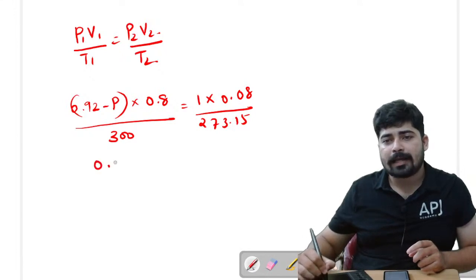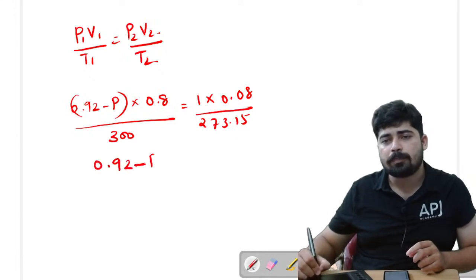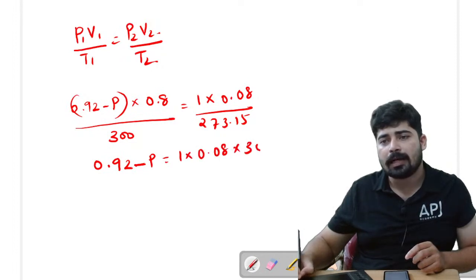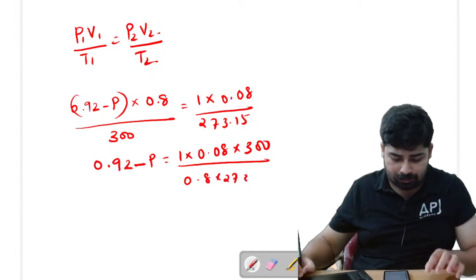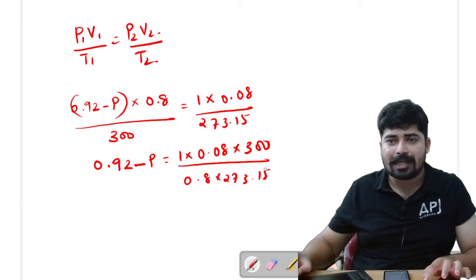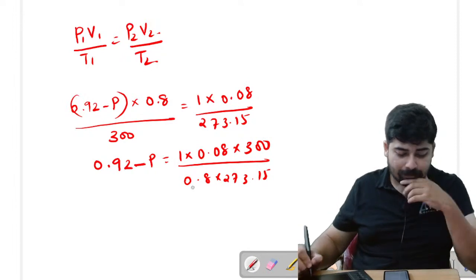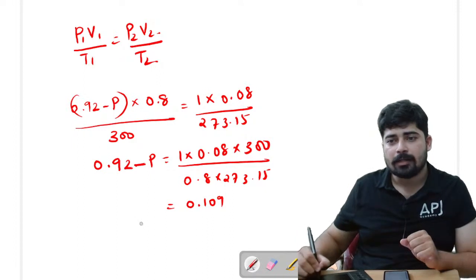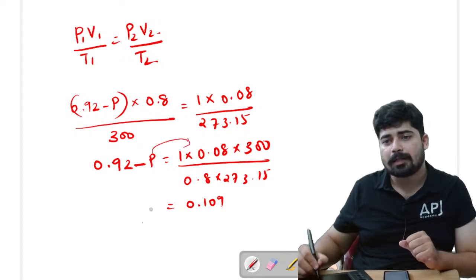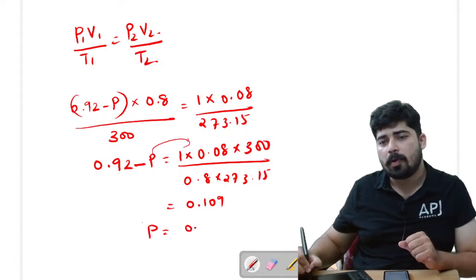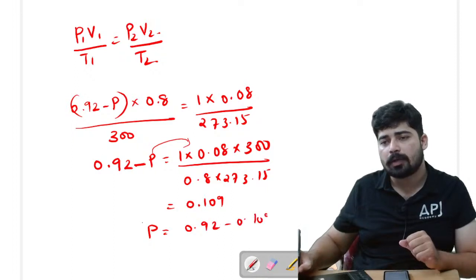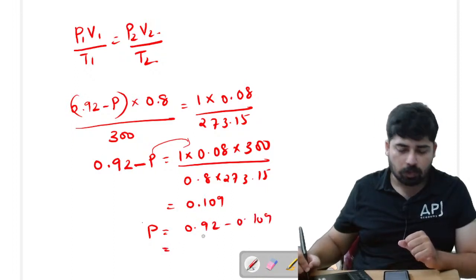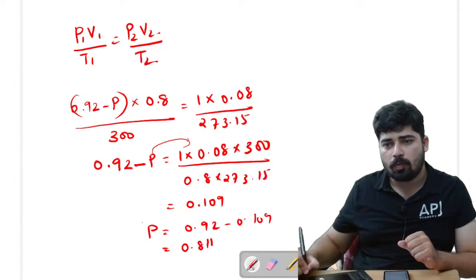So from here I can write 0.92 minus P is equal to 1 into 0.08 into 300 divided by 0.8 into 273.15. Is that clear? That is equal to 0.109. So I'll take P to the RHS. P will be equal to 0.92 minus 0.109, that is equal to 0.811 bar.